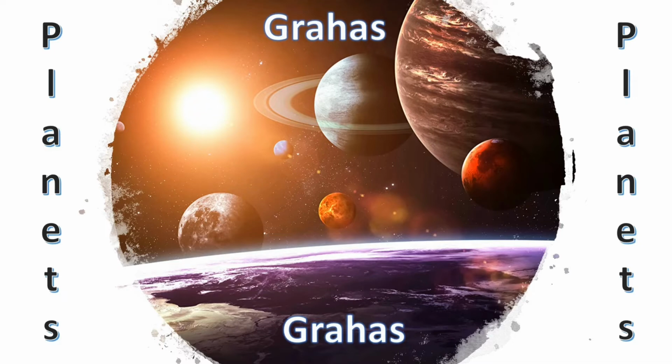On the other hand, Graha is used to denote a celestial body or a point that has the property of attraction. Grahas exert considerable influence on the living beings on the earth. For simplicity, we will use planet and Graha words interchangeably to denote the same thing on this channel. There are 9 Grahas in total in Vedic astrology. Since weekdays in the Hindu calendar are named after 7 Grahas, I will follow that order to introduce the first 7 Grahas to you. And finally, we will look at the remaining 2 to complete this introduction to Grahas.